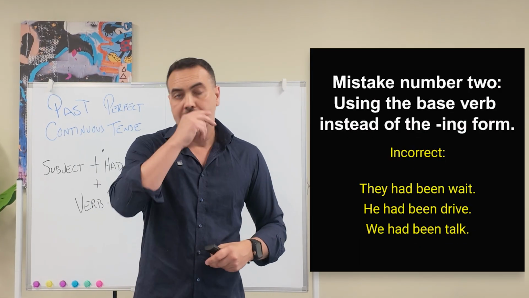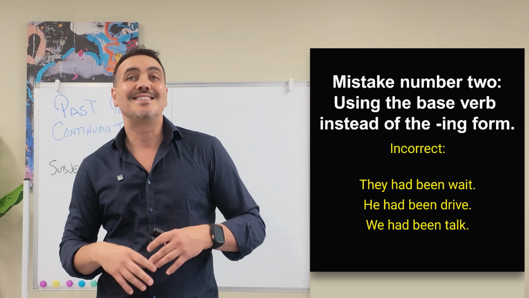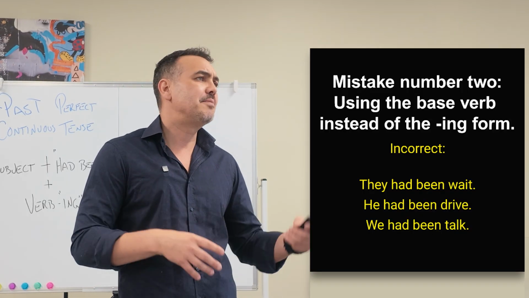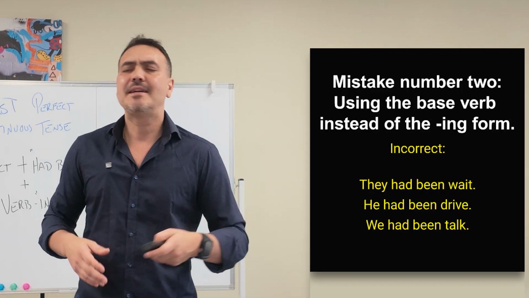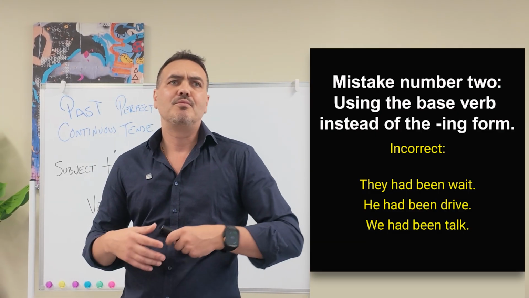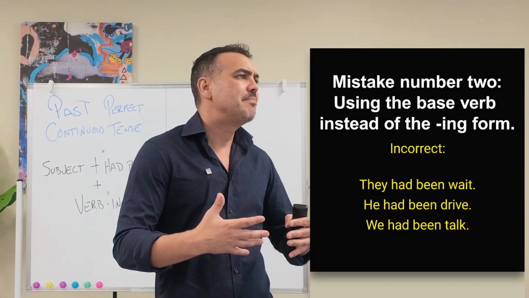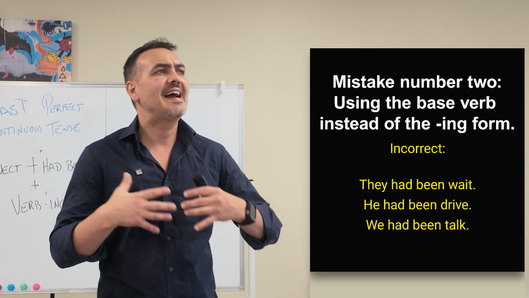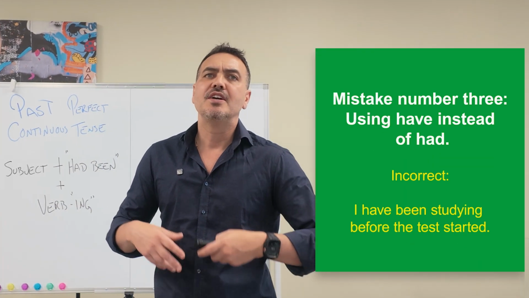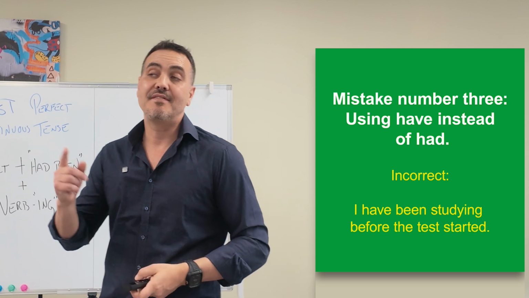Mistake number 2, using the base verb instead of the ing form. They had been wait. He had been drive, okay? You would want to say, they had been waiting. He had been driving. Mistake number 3, using have instead of had, okay?